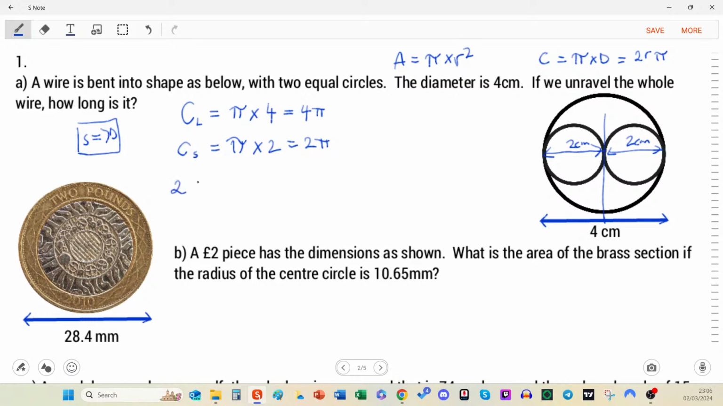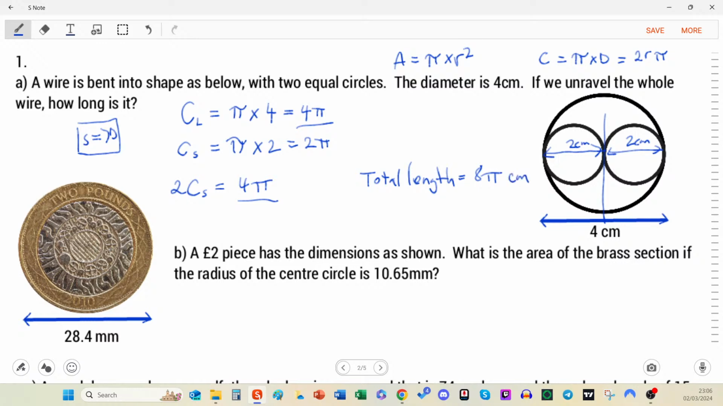Now we've got one of those circumferences. We actually want two lots of the small circumference, which is 4 pi. We want two lots of them because there's two of them. Now we're going to add them all together. 4 pi at the top there for the large one, plus two lots of the small one, and the total length of the wire is going to be 8 pi, and it's in centimeters.